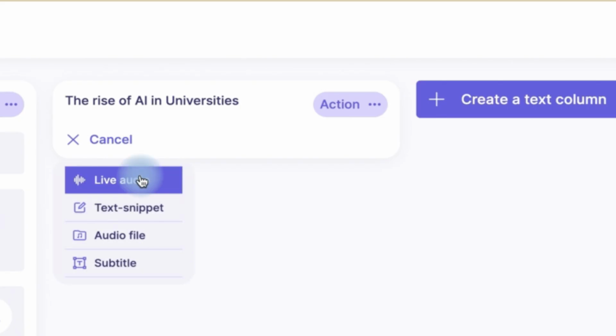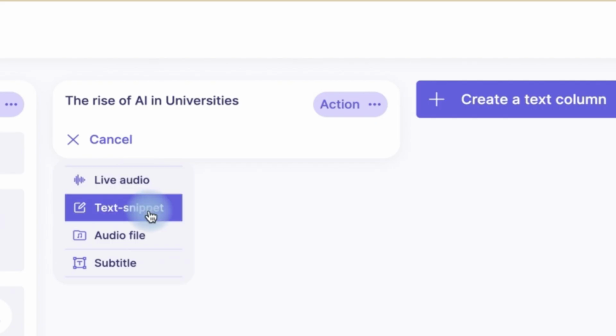Now you can add live audio, text snippets, audio file and subtitle if you have any. You can speak directly and it's going to convert all of your speech into a very easy and publishable article. Or you can bring in text snippets that you have recorded somewhere, and you'll be able to convert them into a publishable article. Or if you have an audio somewhere that you think you can use, you can as well import that audio and it's going to help you to convert.